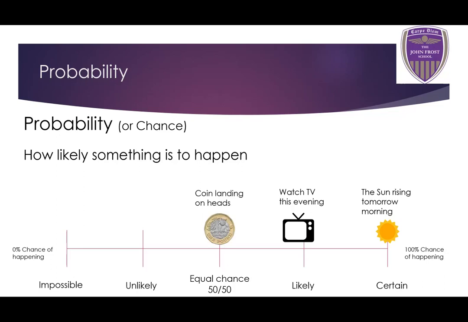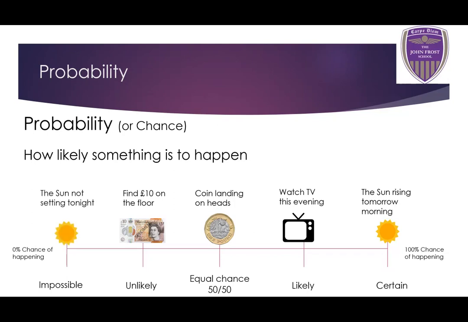Flipping a coin and it lands on heads. There's only two sides of a coin, heads or tails, so it's either going to land on heads or tails. So that's a 50-50 chance. Finding a £10 note on the floor is pretty unlikely. Whenever I walk out the door, I don't find myself tripping over £10 notes. I wish I did. But it's fairly unlikely. It happens maybe once every couple of years, I'd say.